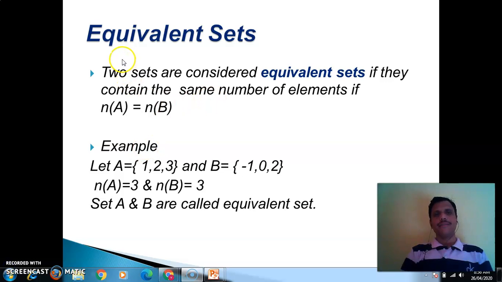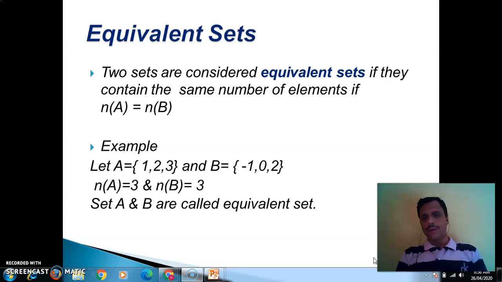Next type is the equivalent sets. Two sets are considered equivalent sets if they contain the same number of elements. The word here is same number of elements. That means we can say that n(A) = n(B). For example, let A = {1, 2, 3} and B = {-1, 0, 2}. We observe that these two sets are not equal sets.